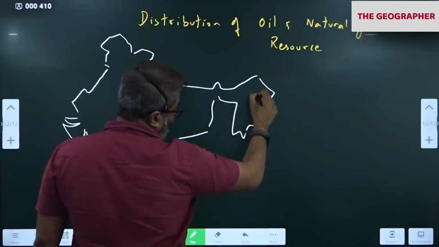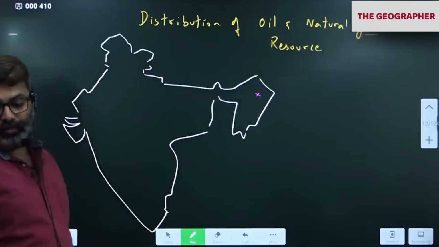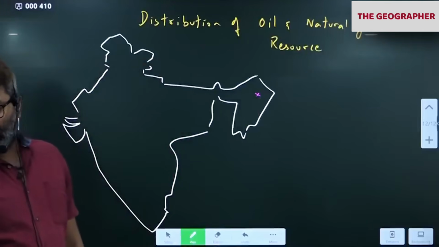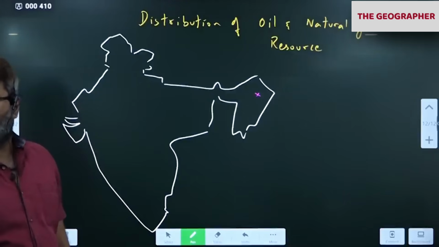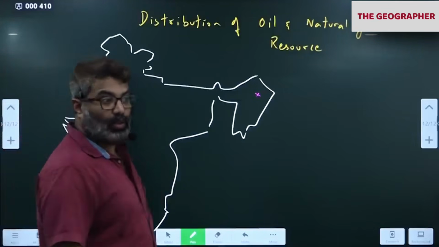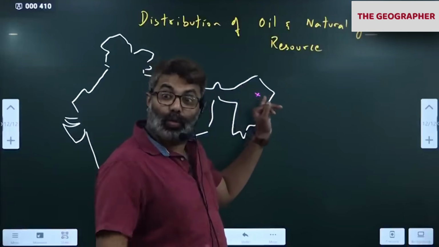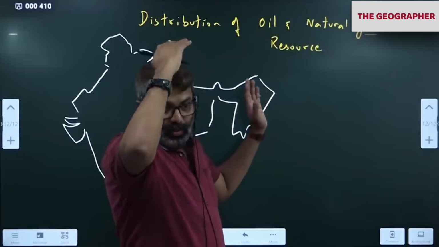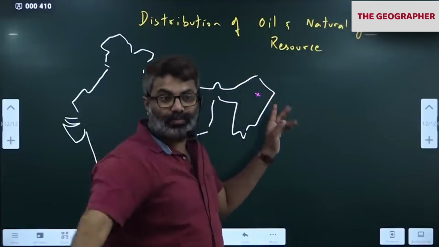First, I am going to start with the northeast. Look at Digboy in Upper Assam. This is one of the oldest existing oil wells. We started this in 1901, and from 1901 until now, even now we get oil. So it's one of the oldest existing oil wells in the world, and even now it is giving oil.